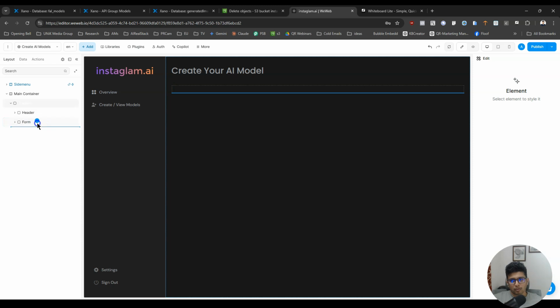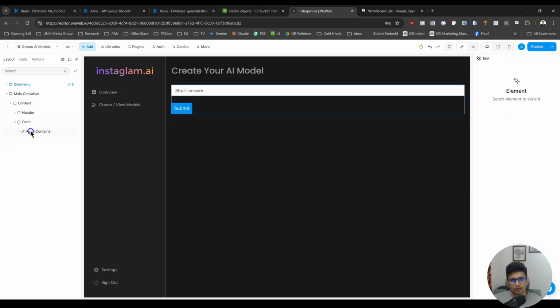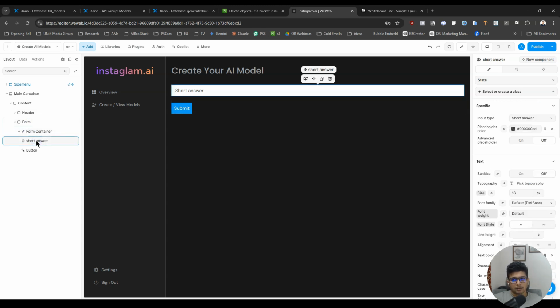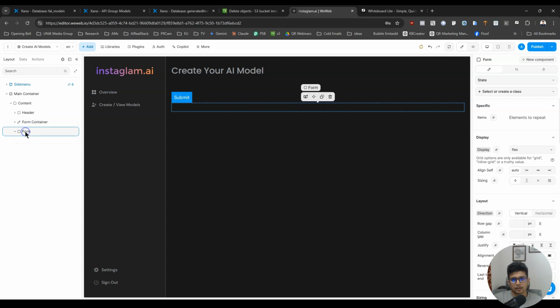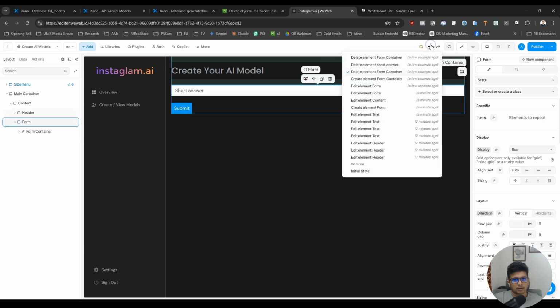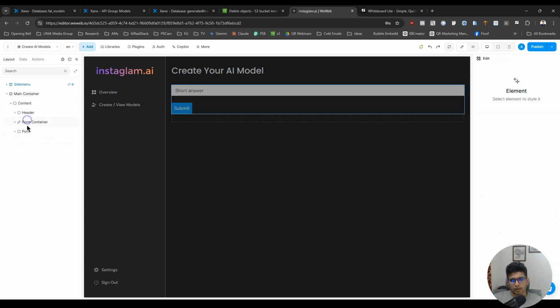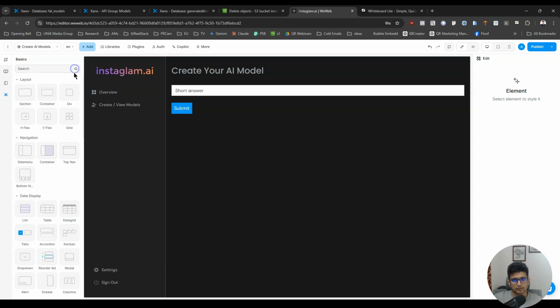So if we use form container, then we will be able to, yeah, I think we will use form container. Okay, form container below header. Inside this form container, we will add two containers.